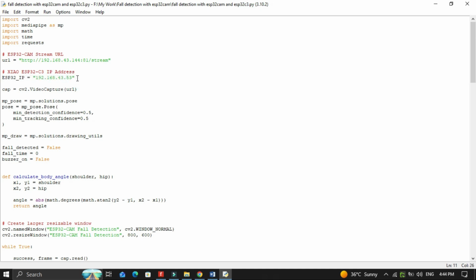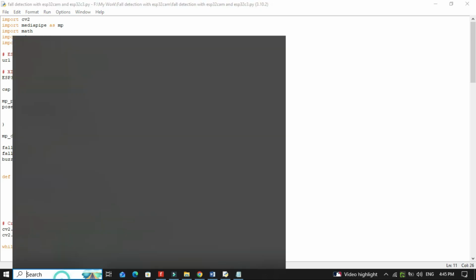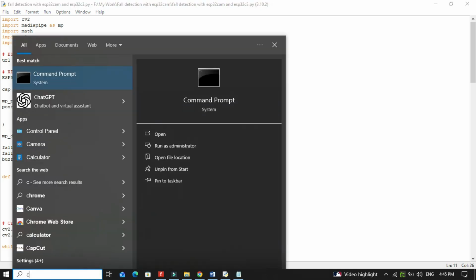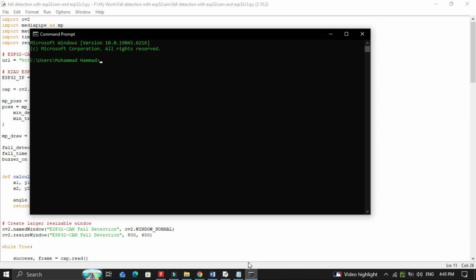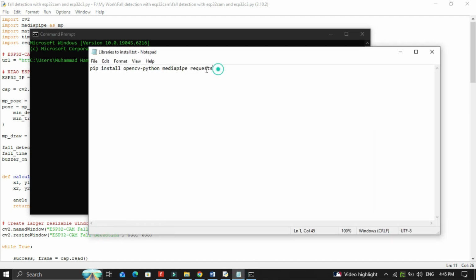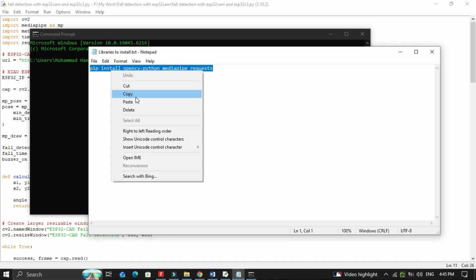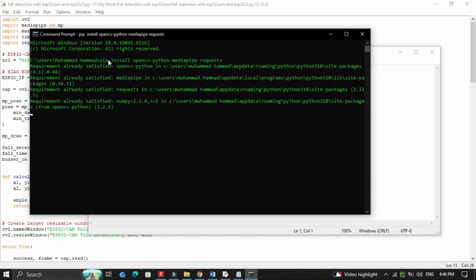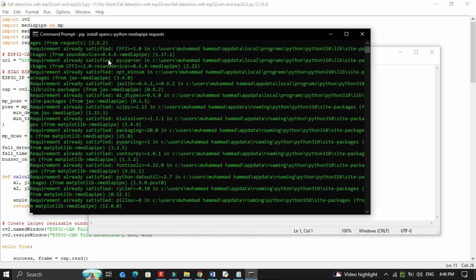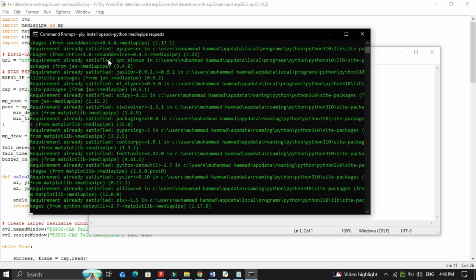Before running the Python code, we need to install the required libraries. Open command prompt on your computer and type the following command. Then press enter and wait for the installation to complete. This single command will install all the libraries needed for our project.